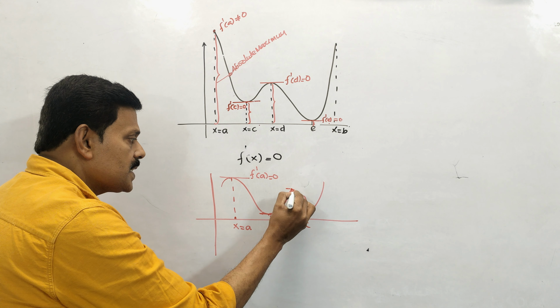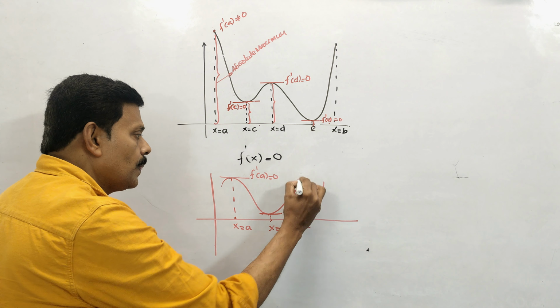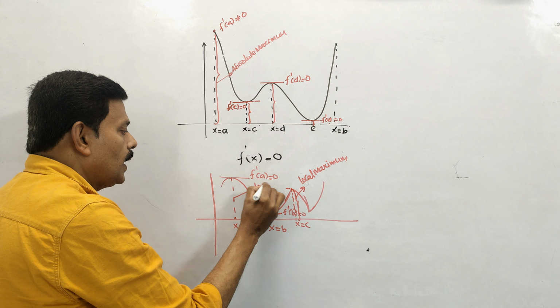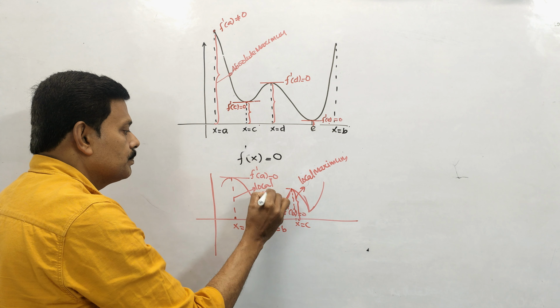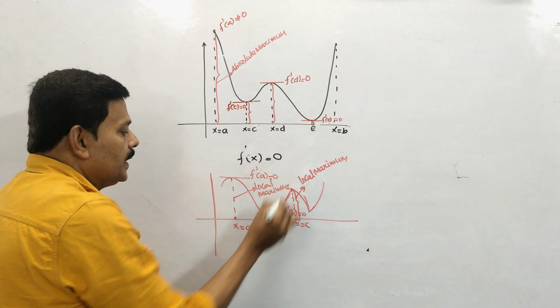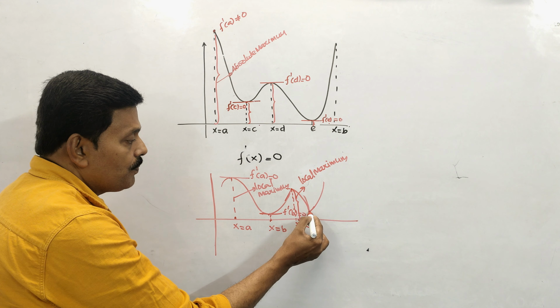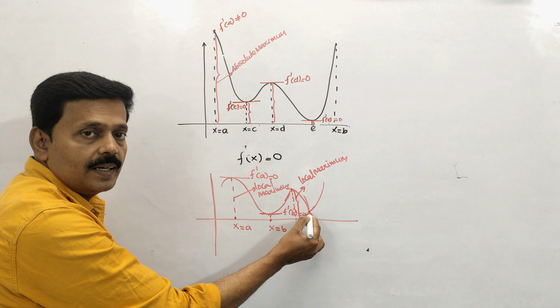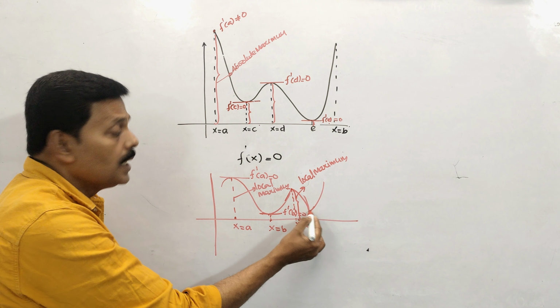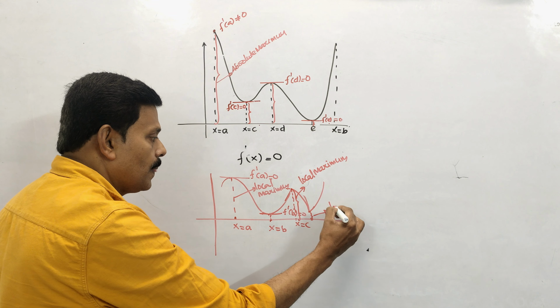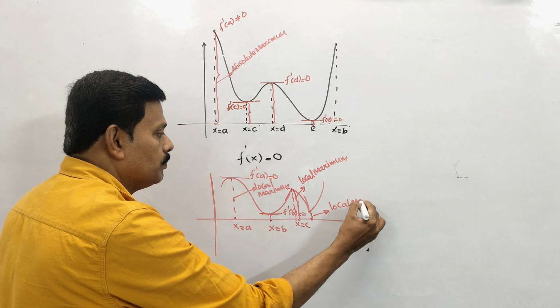So this height is called local maximum, this height is also called local maximum, and this height is called local minimum. This is the point where the function is not differentiable because there is a sharp corner, but still you can call this height local minimum.